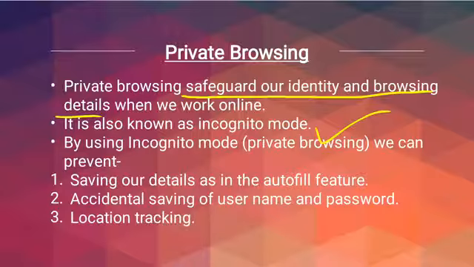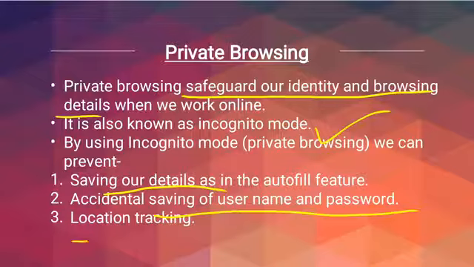I think all of you, if you are using mobile phones or smartphones, can be familiar with this. Incognito mode is in the browsers, so you can use it for preventing some important things like saving your details, accidental saving of username and password, and location tracking. Some of the things that incognito mode prevents is saving our details, as in the autofill feature. Sometimes on some websites, it fills in your details automatically. So incognito mode helps us to prevent this also.